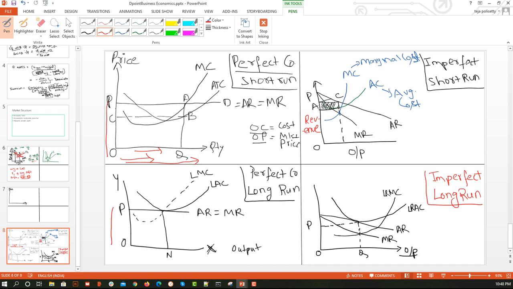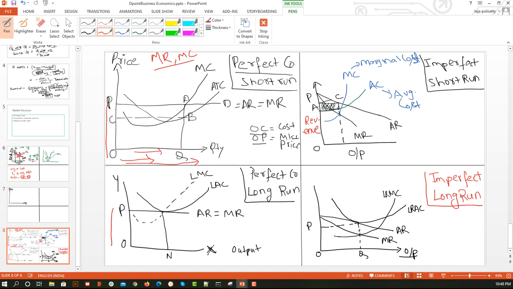In any graph you have to focus only on MR and MC. Once you understand this, you can easily interpret the graph. The first condition is to see where MR equals MC. In this graph, this is the point of intersection. Is there any other point? No. MR is this line and MC is this curve, and they intersect here.